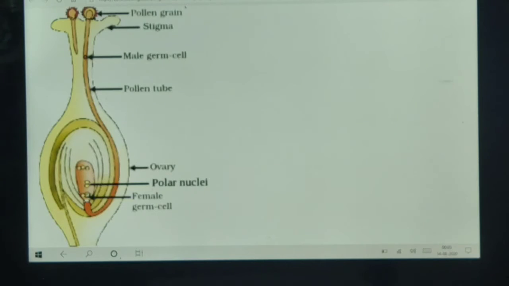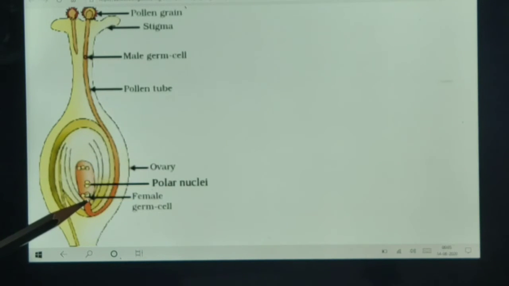How does this process occur? Two male germ cells travel. This is a pollen tube. It is formed when the pollen grain lands on the stigma. The two male germ cells travel and reach the egg cell, and the egg cell is present in the ovule.